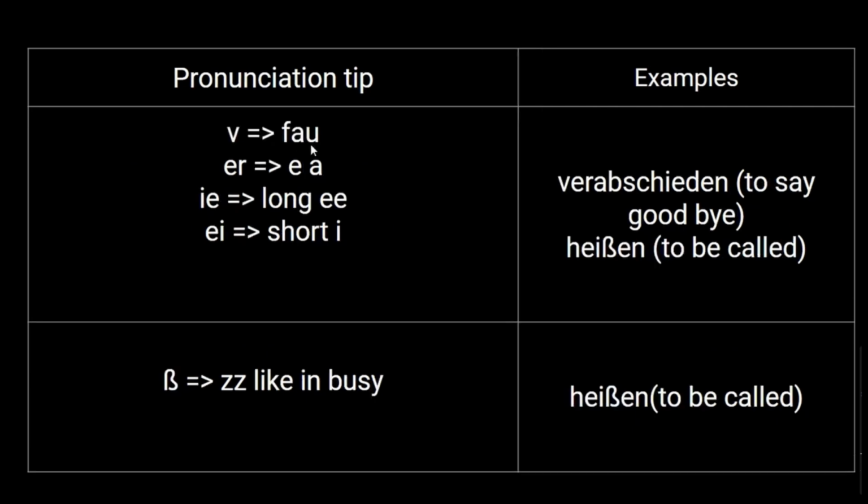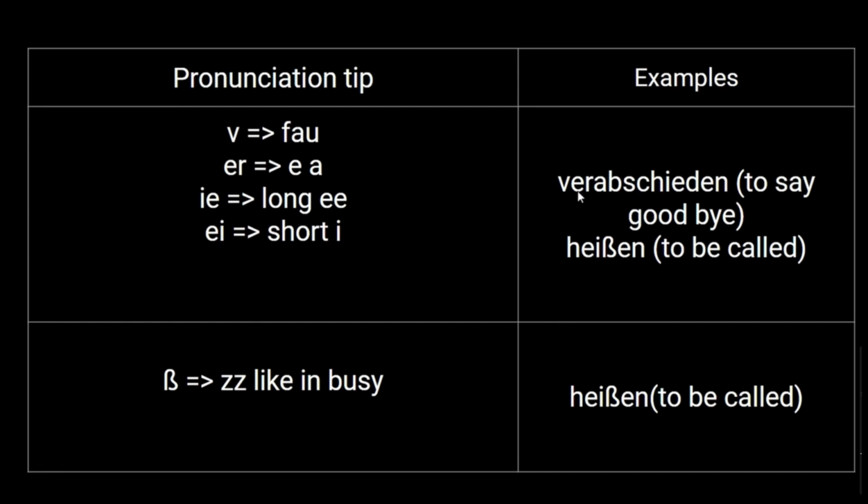V is pronounced as F. ER at the end of any word needs to be pronounced as "ear". Then IE. E is the landing letter. You need to pronounce this as long E, like literally E. And if you have EI combination where the landing letter is I, then you need to pronounce it as short I. I mean literally I.